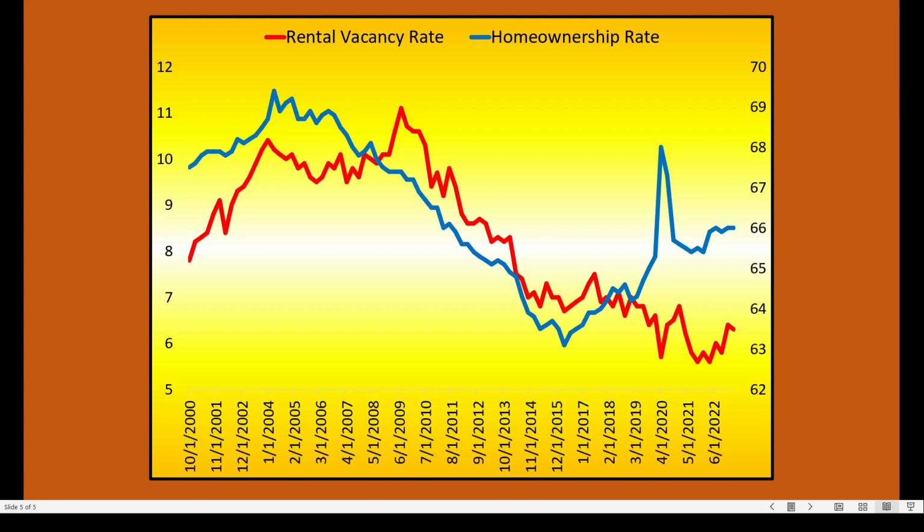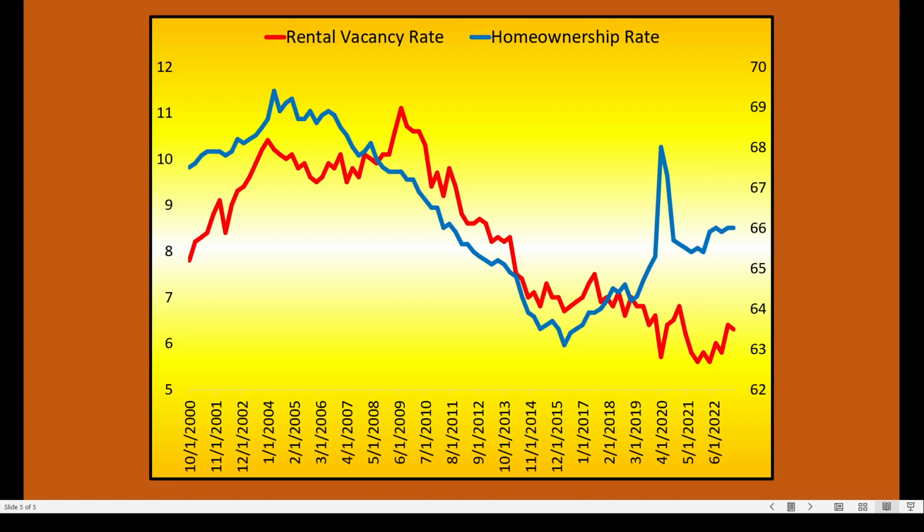And then finally over here, we see the red line is the rental vacancy rate. The blue line is the home ownership rate. This goes back to the year 2000. So in the year 2000, we saw both lines moving to the upside. The rental vacancy rate went up while the home ownership rate went up as well. Now, how does this work? Well, the stronger the economy was, the more the home ownership rate went up. Especially after the 2001 recession, interest rates were brought back down. When interest rates go down, the home ownership rate goes up.